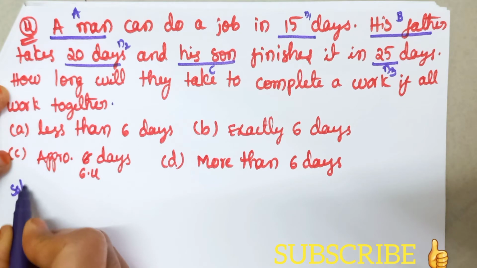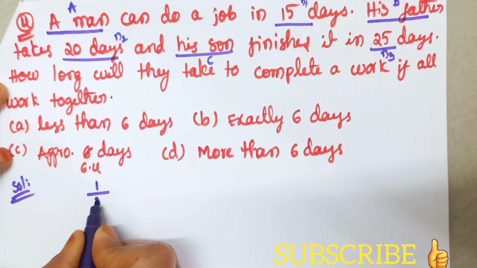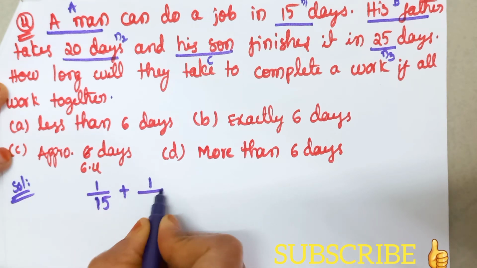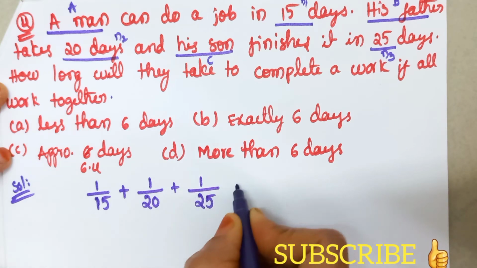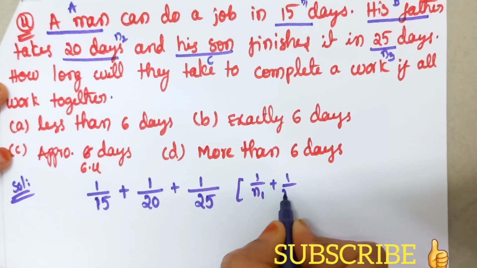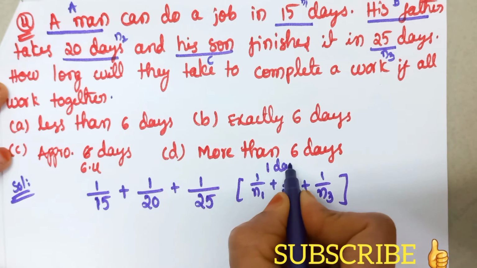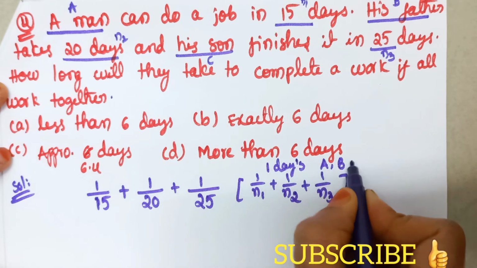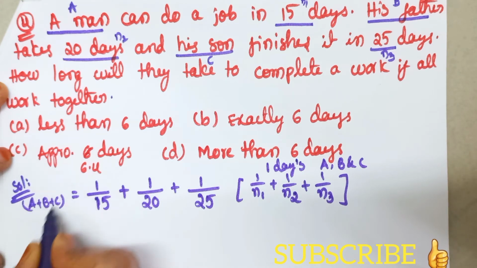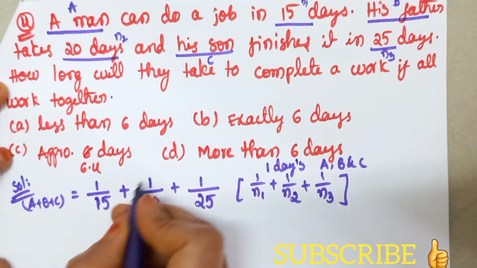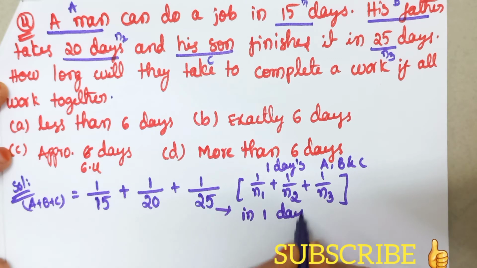So the same way, we can use the same method, that is A's 1 day's work is nothing but 1 by 15, plus B's 1 day's work is 1 by 20 and C's 1 day's work is 1 by 25. That means here we are using 1 by N1 plus 1 by N2 plus 1 by N3, because we are considering the 1 day's work of A, B and C. So A plus B plus C can do the work amount of 1 by 15 plus 1 by 20 plus 1 by 25 in 1 day. That we have to remember.